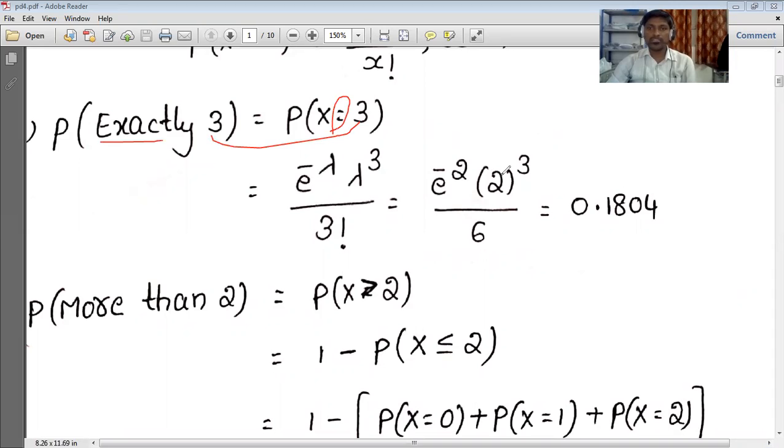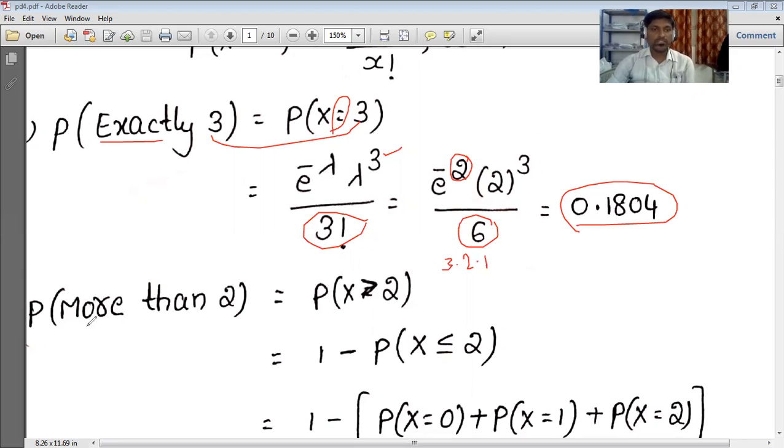Lambda we got as 2, so in the formula we substituted lambda as 2 and x as 3. 3 factorial is 3 into 2 into 1, that is 6. By cancelling we got the value 0.1804. This is the probability, the chance of getting bad reactions from a certain injection.